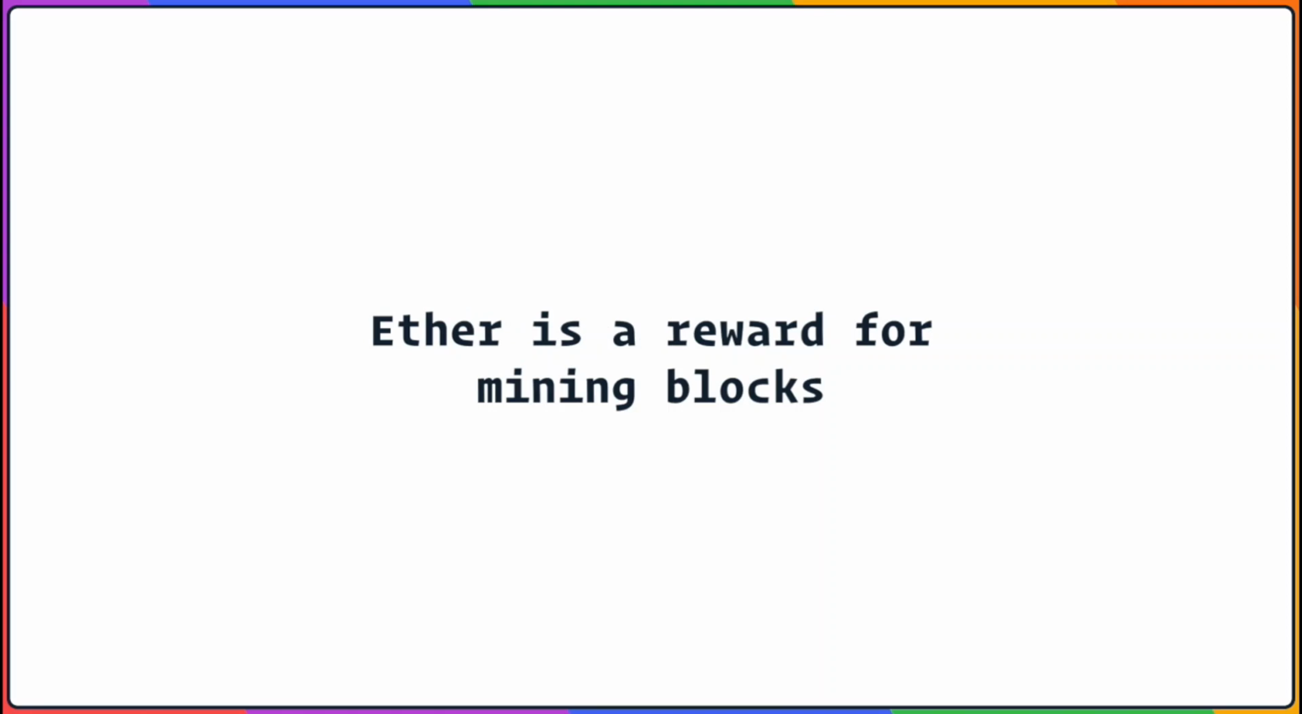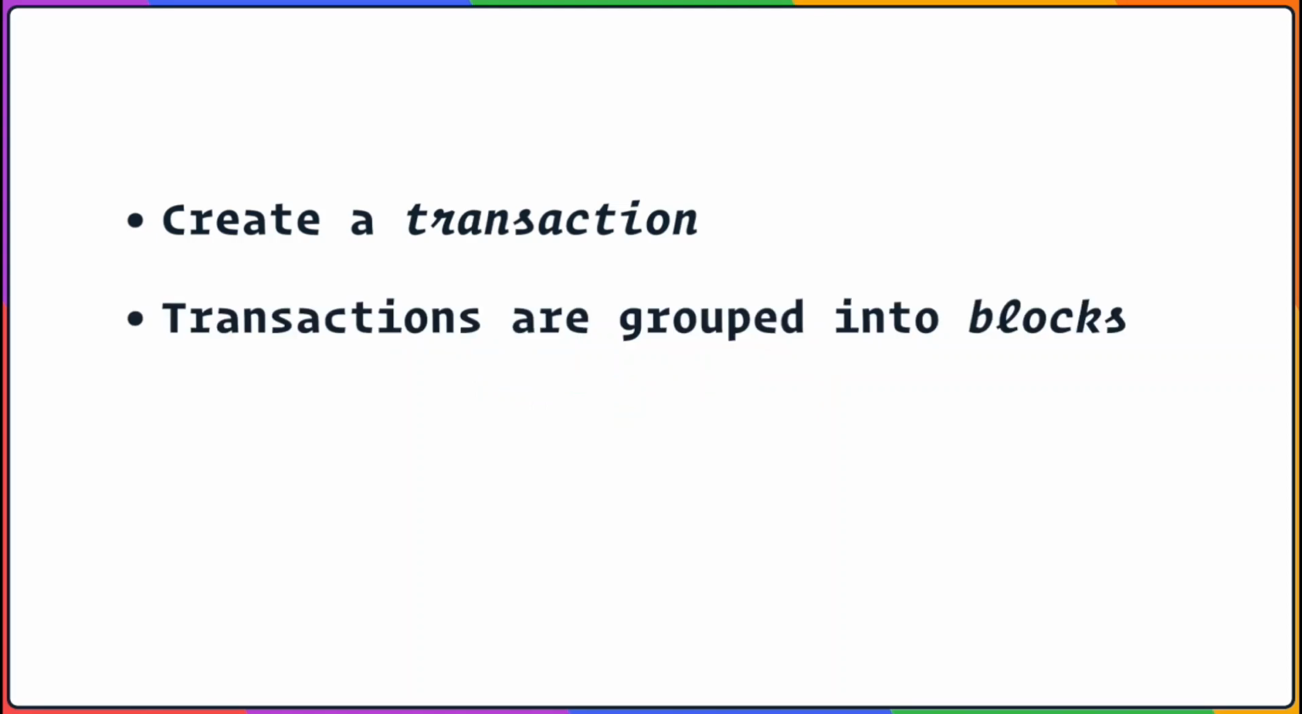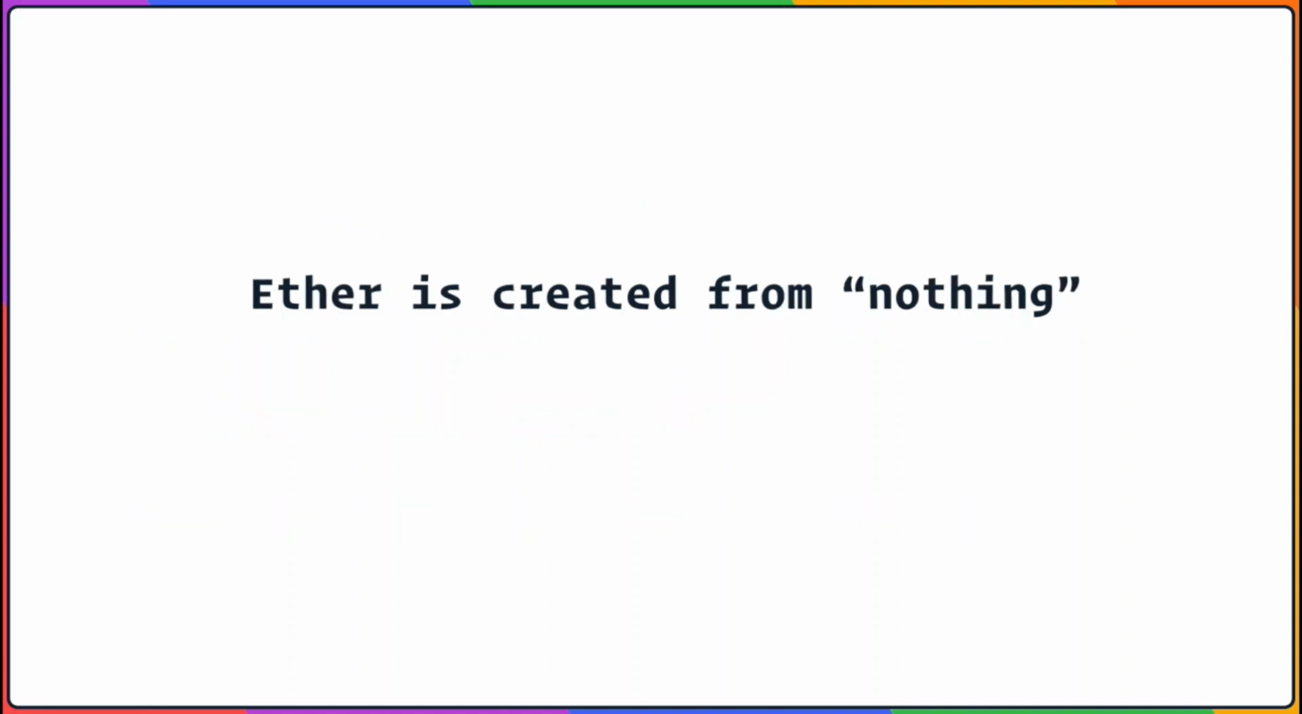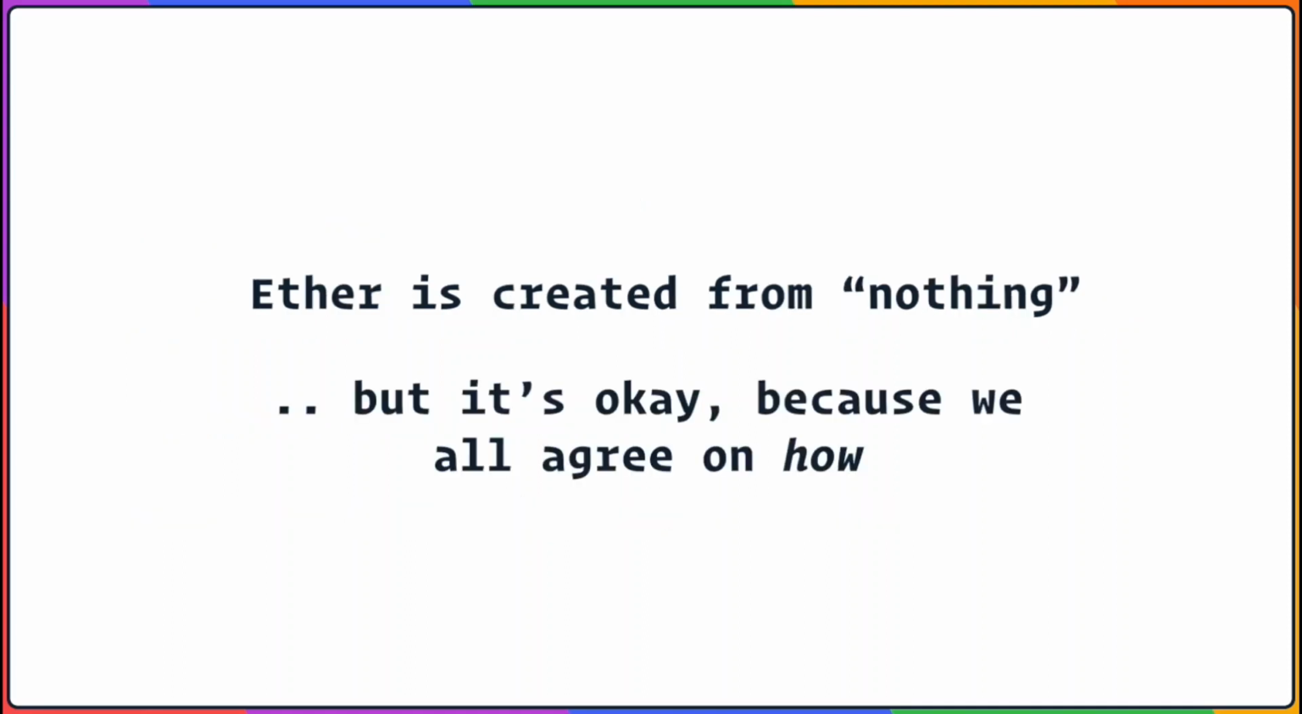Ether is created as a reward for mining blocks. Again, we'll talk later about how mining works technically, but loosely, when we want to send Ether to someone else, we create a transaction, and these transactions are grouped into blocks. Miners verify that these blocks are valid, and then they are rewarded Ether for doing this. The key idea is this: the Ether is created out of thin air. This is another example of consensus. We all just agree that miners get to create Ether to give themselves a reward for doing their job.